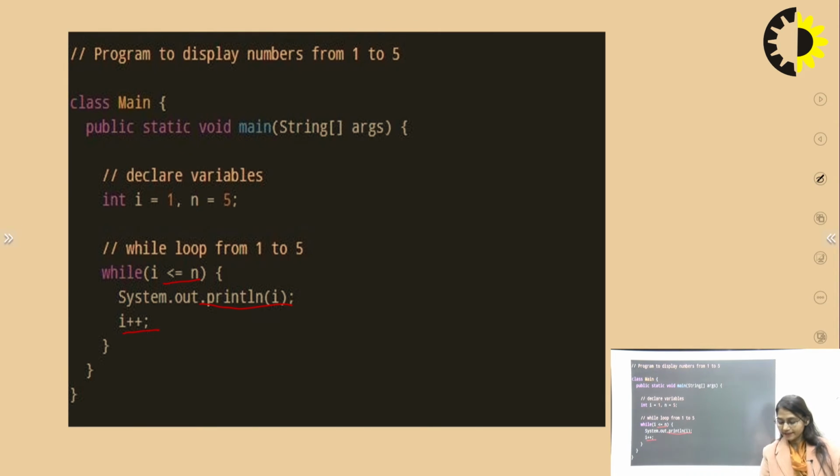So the while loop provides that only if the condition is true will this particular block of code be executed. That's why it is called the entry control loop. Okay, so the entry is controlled with the help of putting the condition at the starting of the loop.